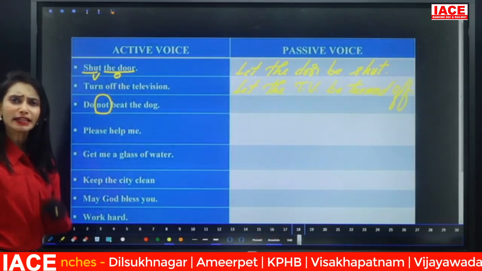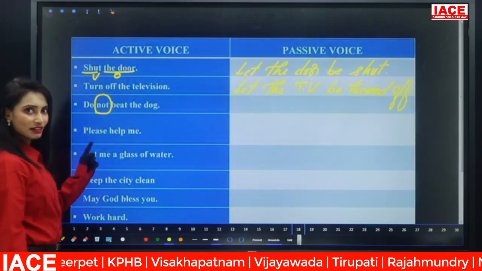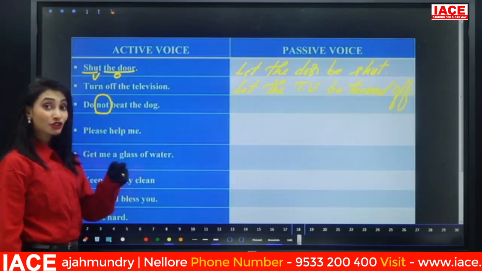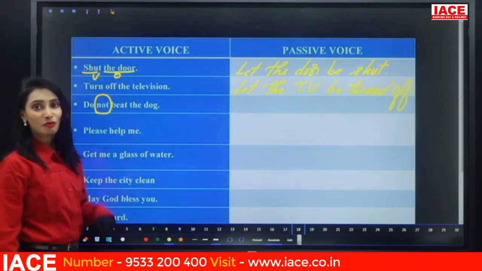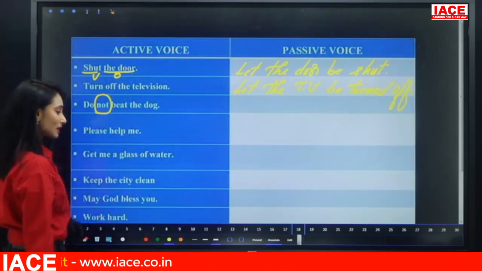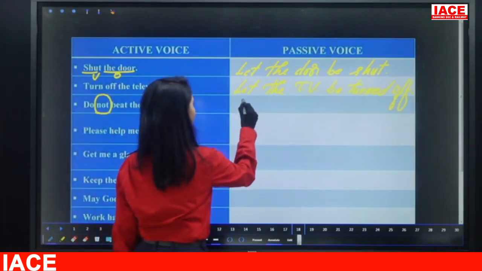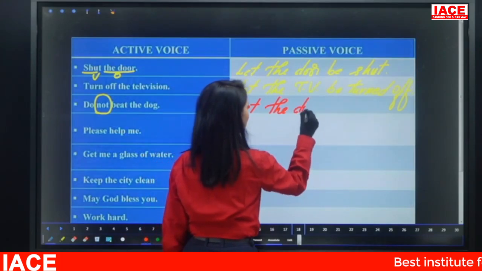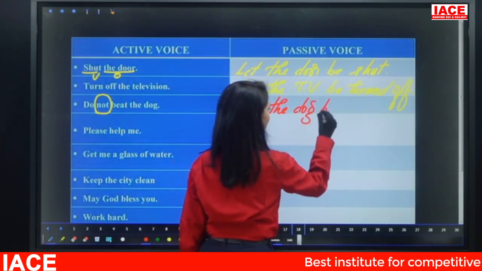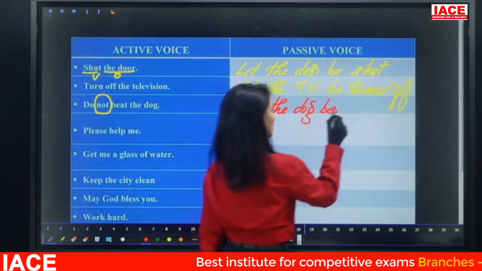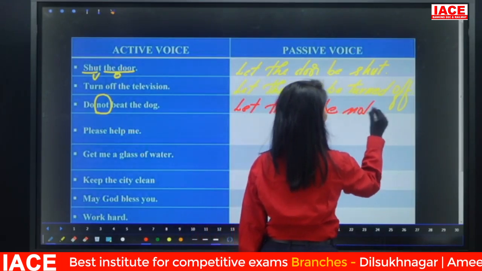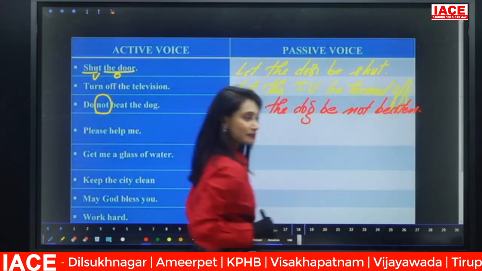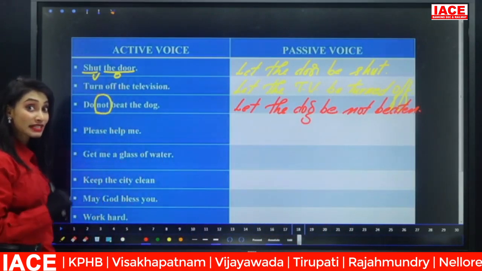Now look at the next one. "Do not beat the dog." What is the passive voice here? Here "not" is there. That means you have to take the second formula for the conversion. So what is that? Let the dog be, and where do we have to write "not"? After "be." So, let the dog be not. What is the V3 of "beat"? Beaten. Let the dog be not beaten.